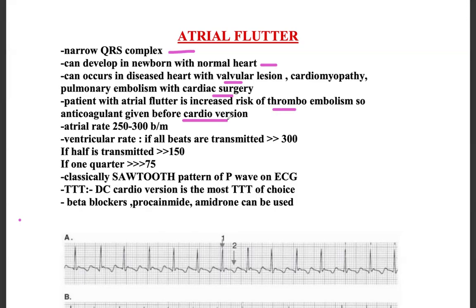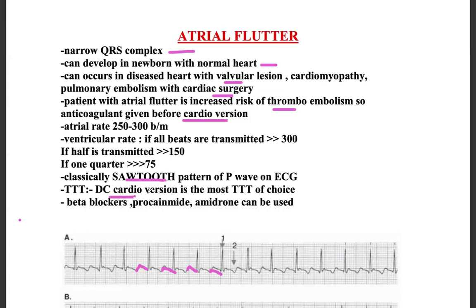Atrial rate 250 to 300 beats per minute. Ventricular rate, if all beats are transmitted to ventricle, it can be more than 300. If half is transmitted, it will be more than 150. If 1/4, more than 75. Classically, this is very important: sawtooth pattern of P wave on ECG. You see this? This is the sawtooth pattern of P wave on ECG.